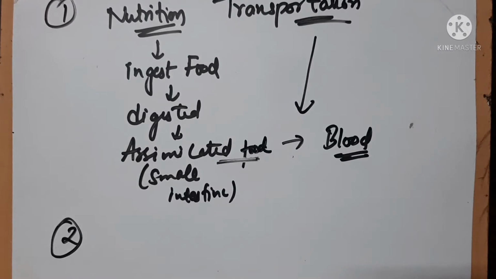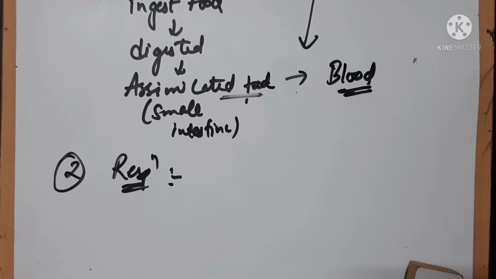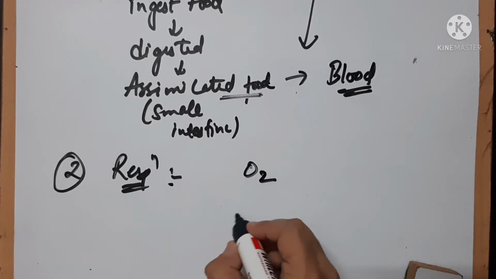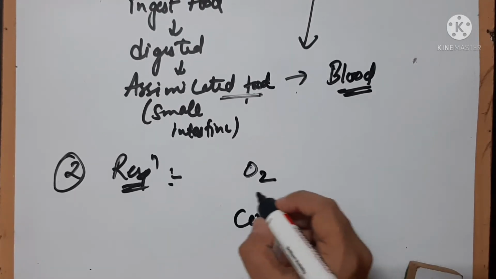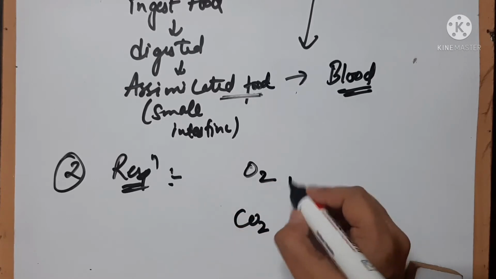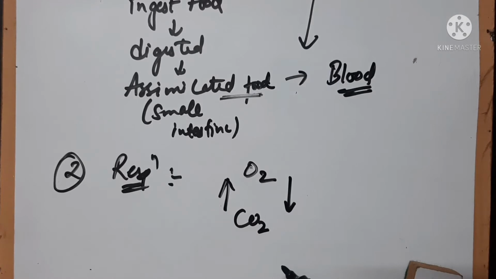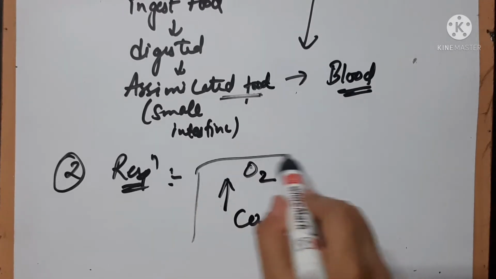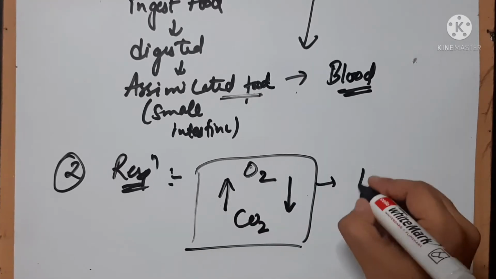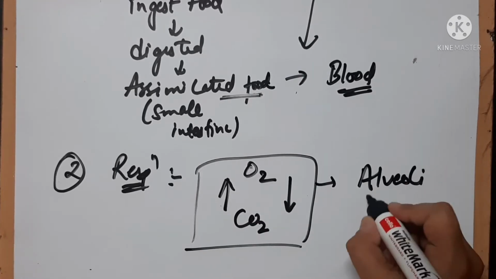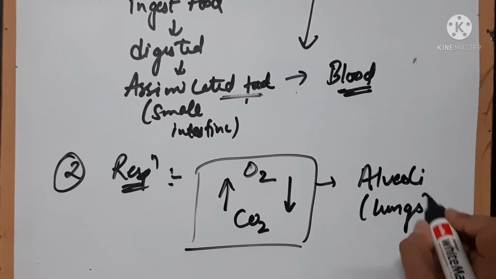If we consider the example of respiration also, we have seen that in respiration there is exchange of gases, oxygen and carbon dioxide. We intake the oxygen and carbon dioxide is exported. Carbon dioxide is exhaled out in the atmosphere and we inhale the oxygen from the atmosphere. This exchange of gases, we all know, is being done in the alveoli of lungs, right?